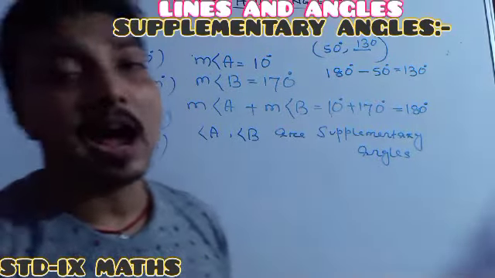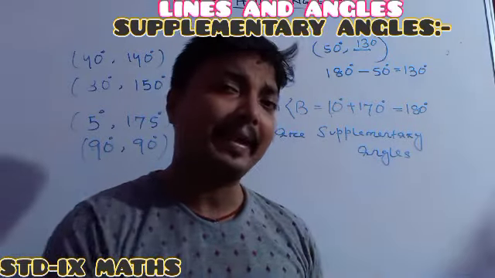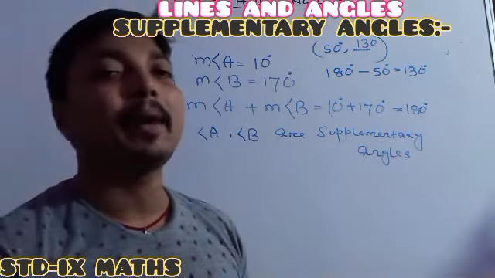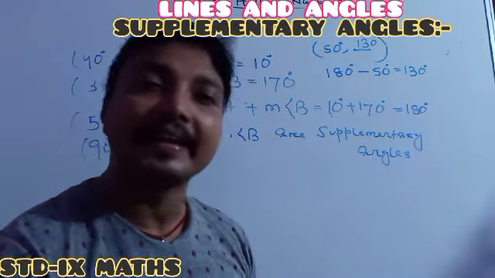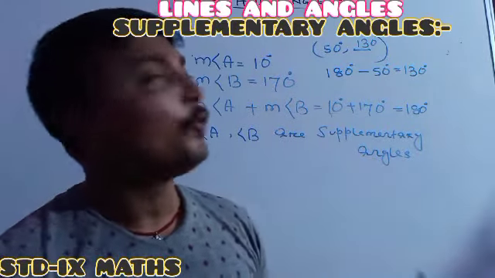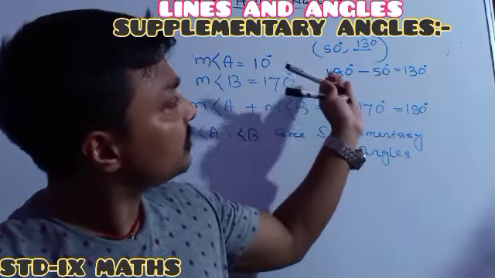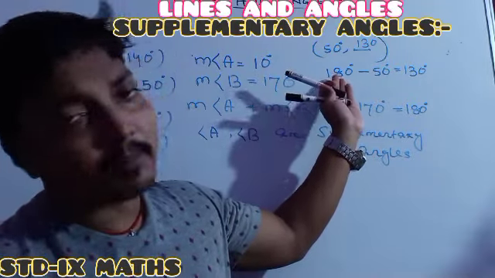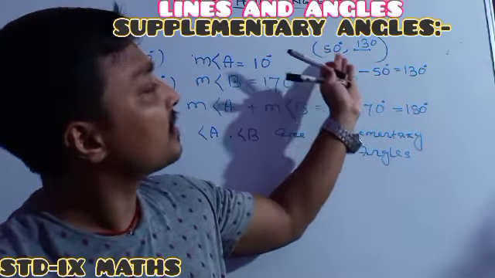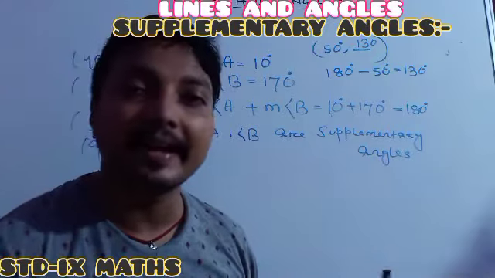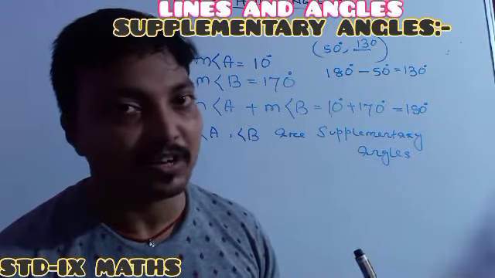Just like in the last complement case, you get the complement angle by subtracting the same angle from 90 degree. In the same way, to get the supplement angle, 100% the angle must be subtracted from 180 degree. Understood? Perfectly understood or not understood?